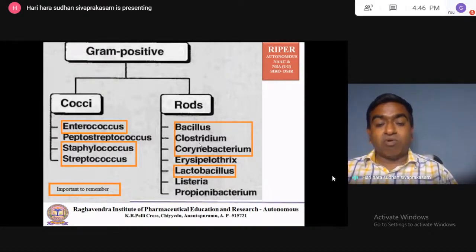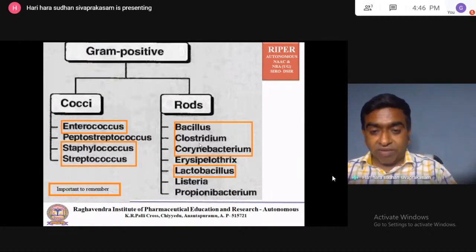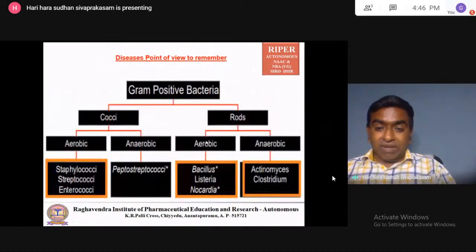We'll see later while seeing about the organisms and diseases. So you remember which are all aerobic and which are all anaerobic.